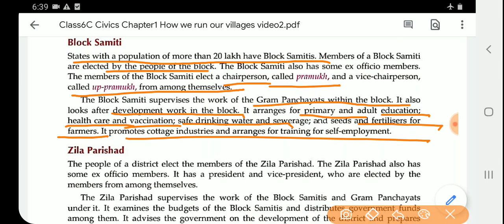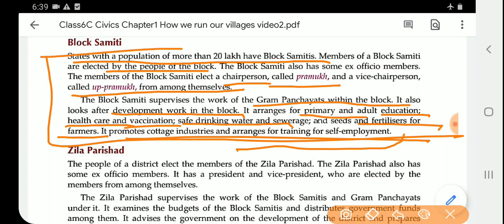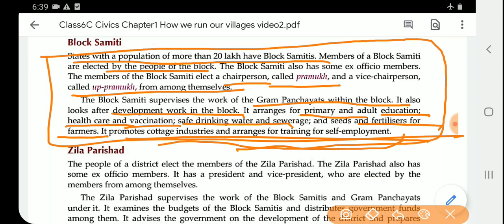It also promotes cottage industries and arranges training for self development. So many ways are there. The members of the Block Samiti are elected by the people of the block.